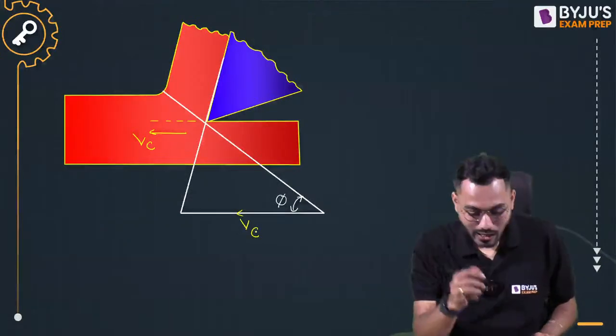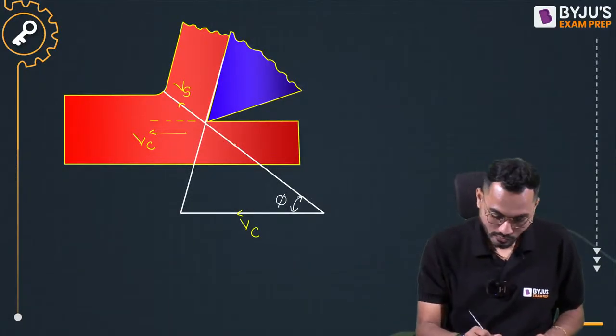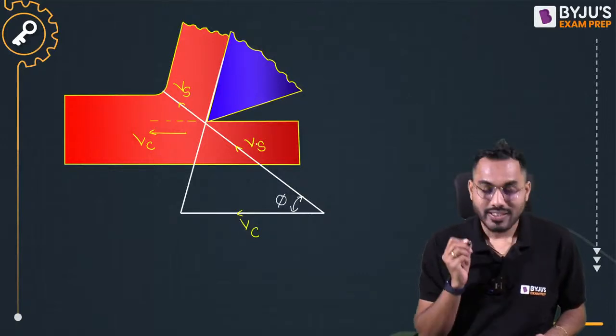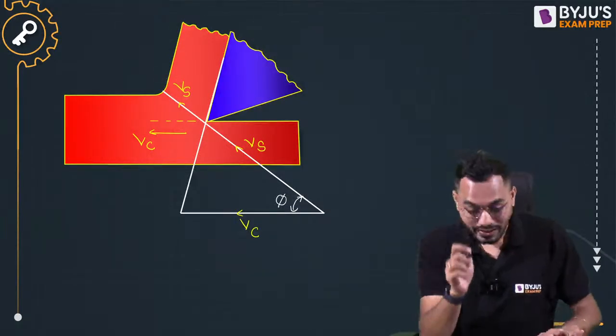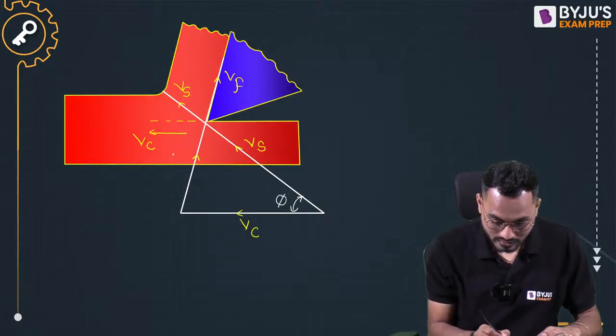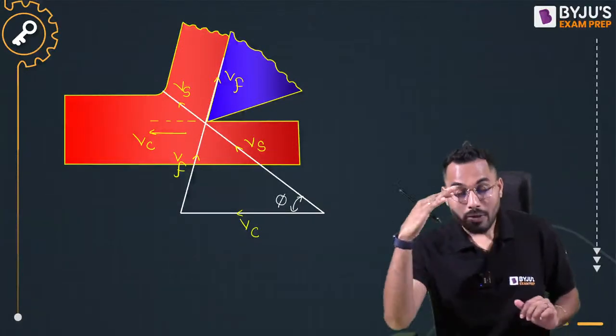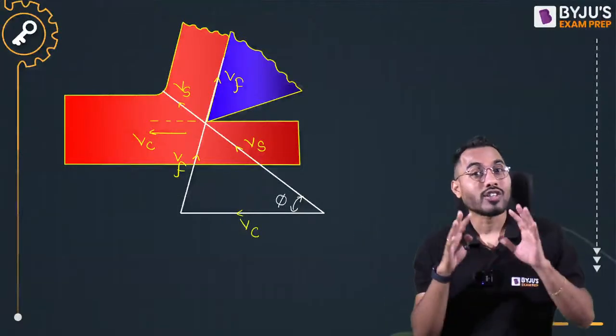Shearing takes place along the shear plane, so along the shear plane the shear velocity Vs is acting, and the chip is flowing over the rake surface, so this is the chip velocity Vf. The angle made by the shear plane with the cutting velocity vector is the shear plane angle phi.